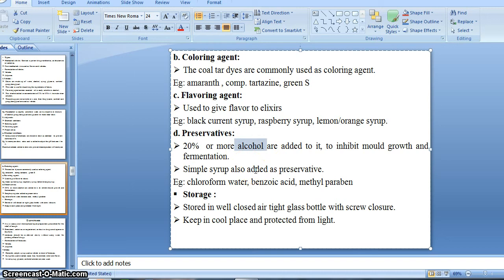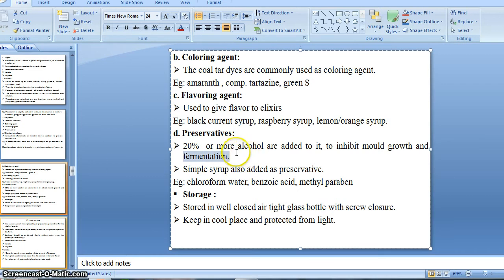We use alcohol as a preservative at this concentration, and that alcohol helps to inhibit the growth of mold, a kind of microorganism which is responsible for decomposition or degradation of the ingredients present in our elixir preparation, right? And it also prevents the fermentation process.